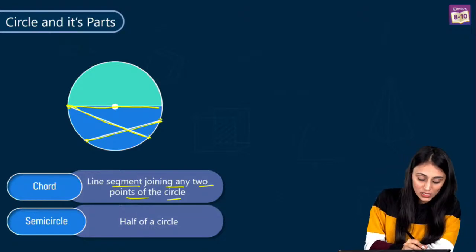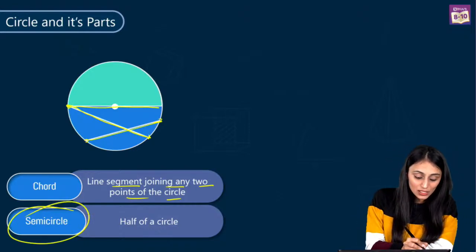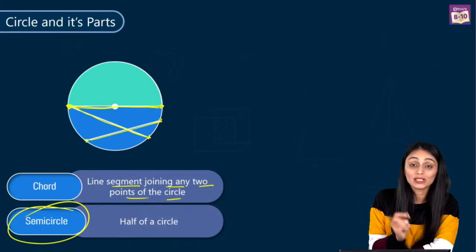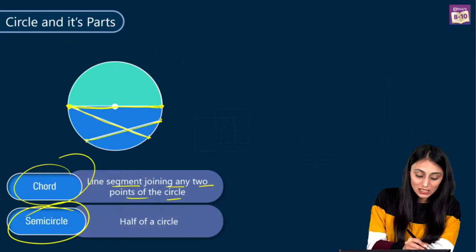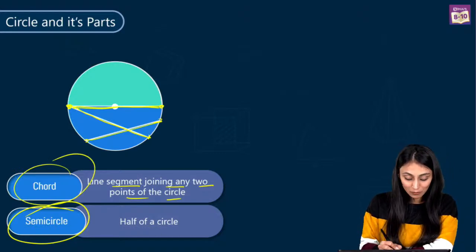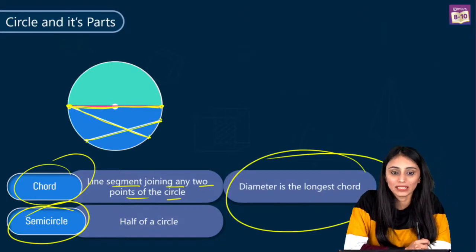Half of a circle is a semicircle. Since it is joining 2 opposite points lying on the boundary and passing through the center, it is a diameter, and it is a chord also. So diameter is the longest chord of the circle. It is one point that you need to remember.